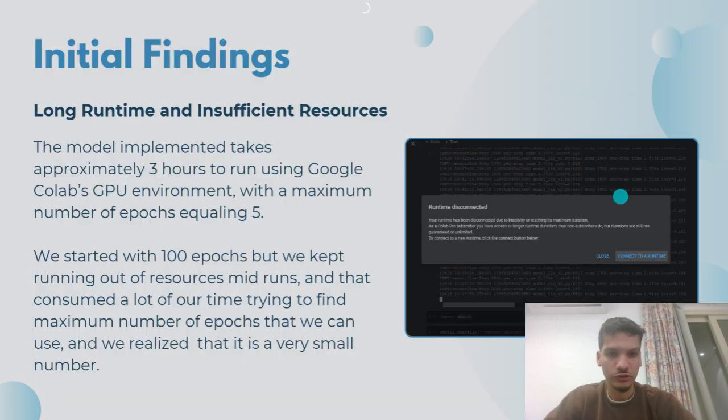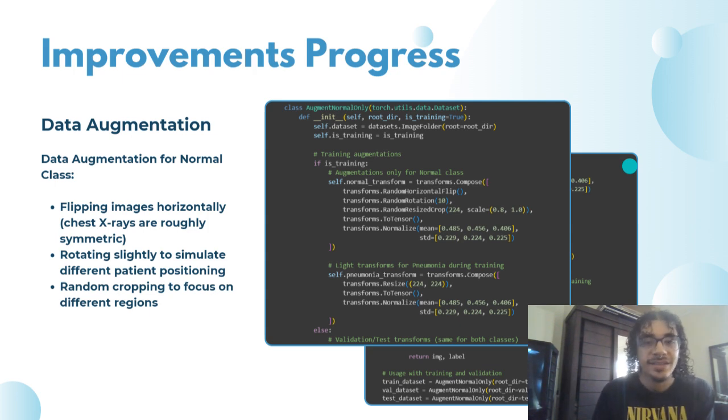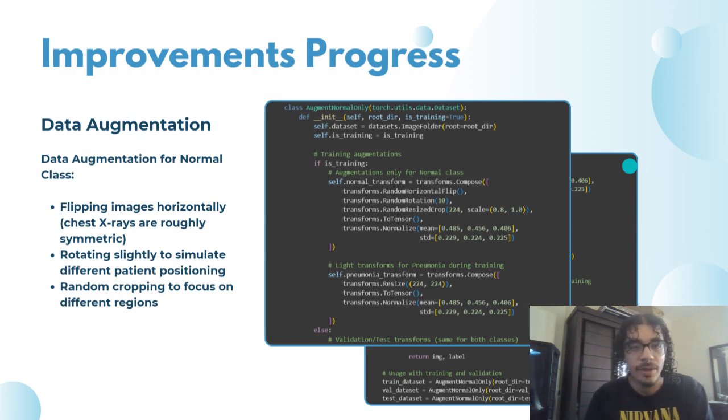We faced a few challenges when it comes to epochs, which Adam is going to discuss later on. But basically, we had to keep our number of epochs quite low in order to get some sort of performance without timing out on the Google Colab environment. We also added data augmentation for the normal class since it was outnumbered by a ratio of 3 to 1 by the pneumonia class. So our model couldn't really classify the normal class because of this issue.